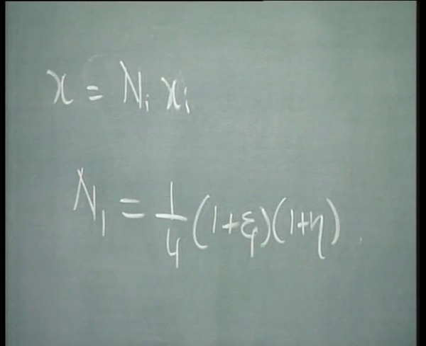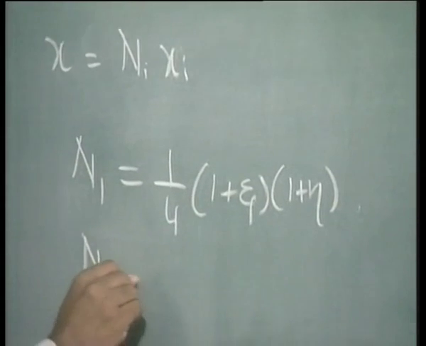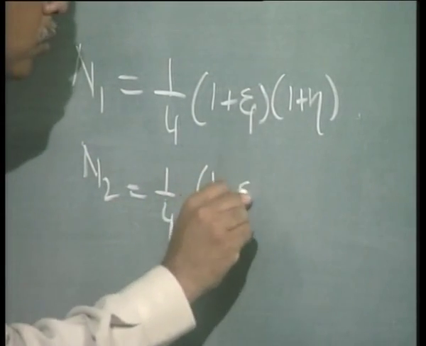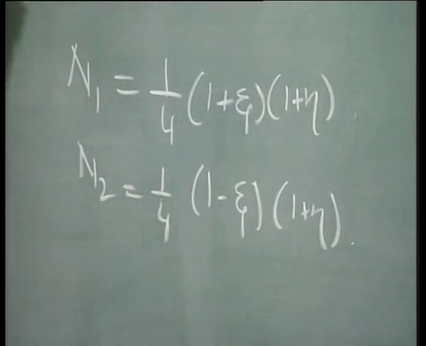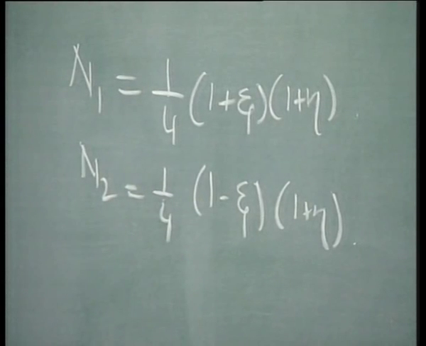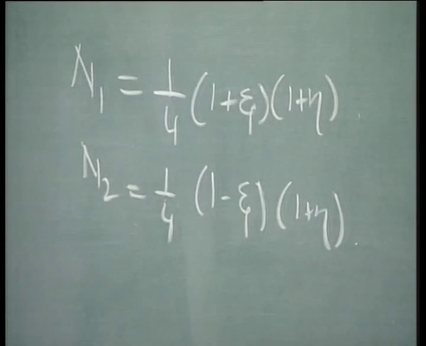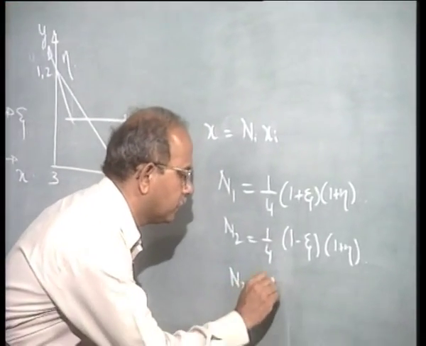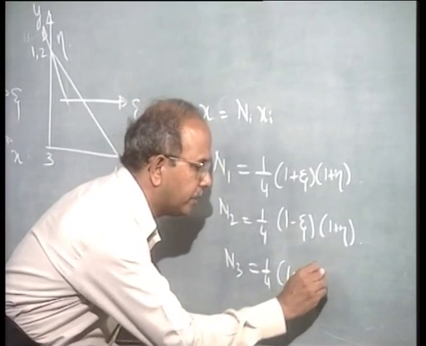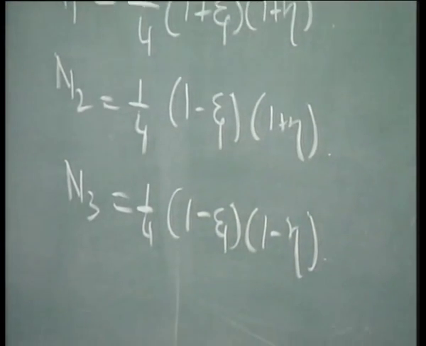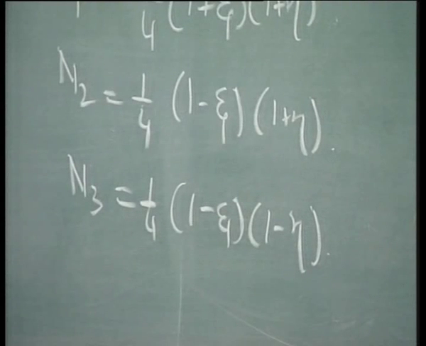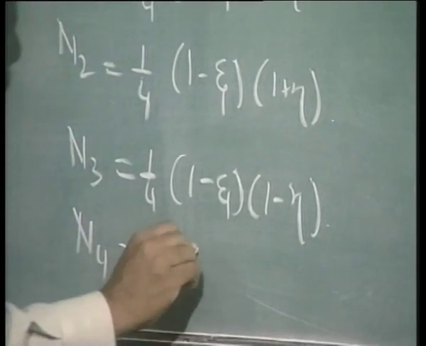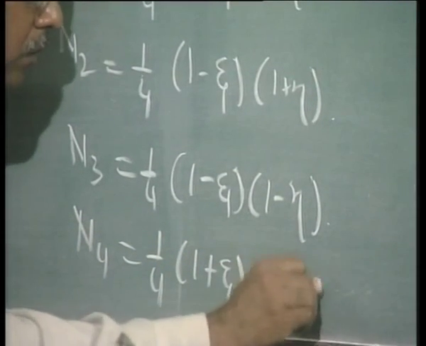Is that clear? So, what is N2 now? N2 is 1 by 4 into (1 minus psi) into (1 plus eta). N2's position is 2 here, and for 3, N3 is equal to 1 by 4 into (1 minus psi) into (1 minus eta), and N4 is equal to 1 by 4 into (1 plus psi) into (1 minus eta).